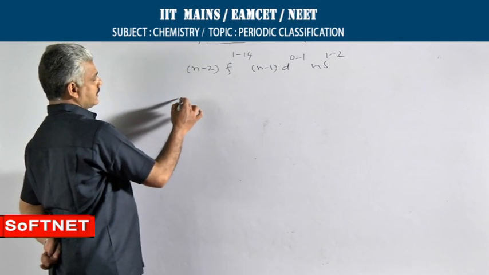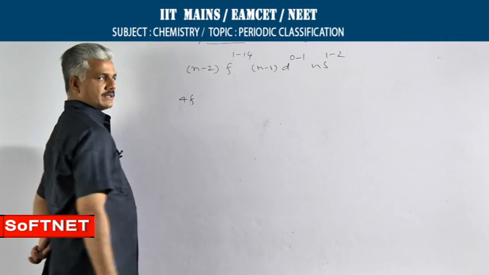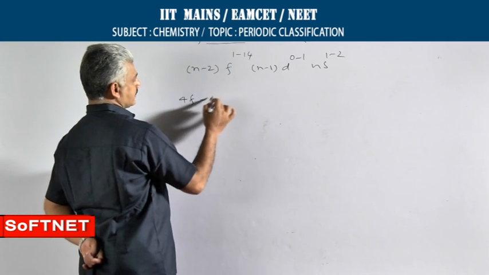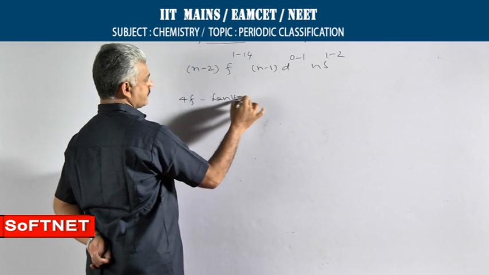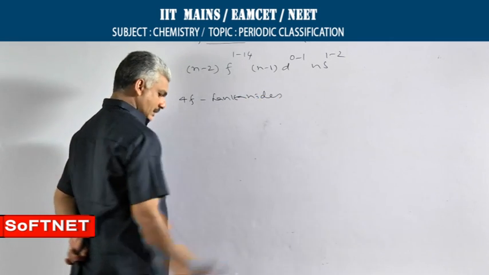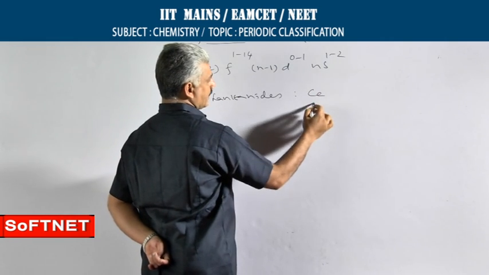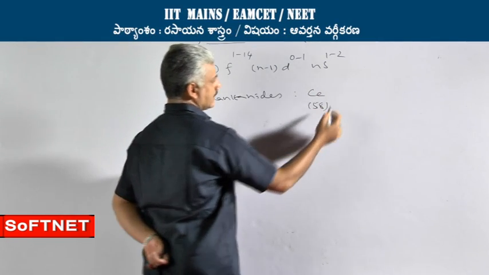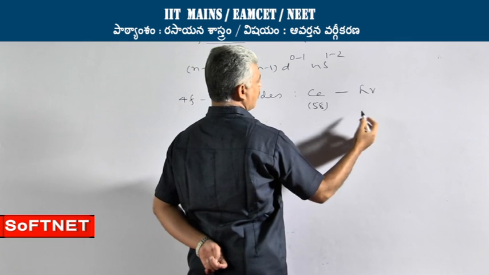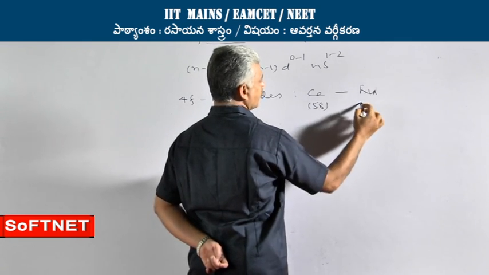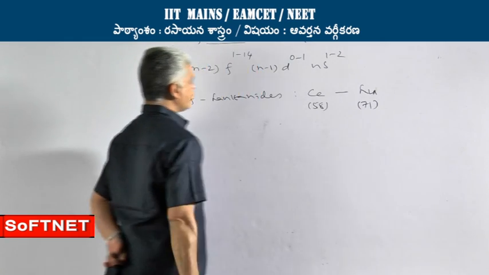The elements in which 4f sublevel is gradually filled with electrons are called as lanthanides. Lanthanides begin with cerium, atomic number 58, and end with lutetium, atomic number 71.